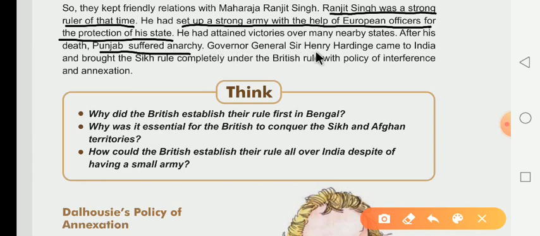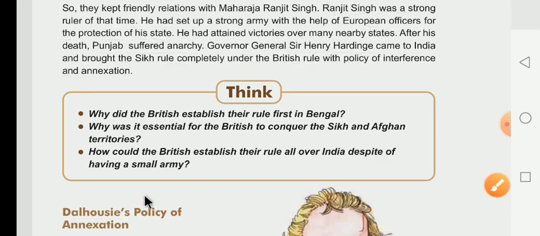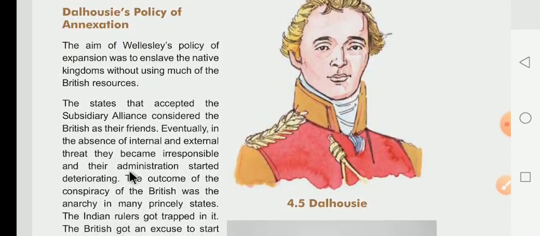Governor General Sir Henry Hardinge came to India and brought the Sikh rule completely under British rule, with the policy of interference and annexation. Next, dear children, we have to learn about the Dalhousie policy of annexation.